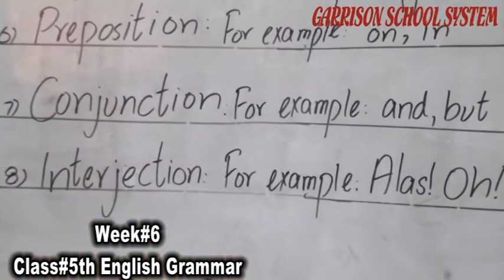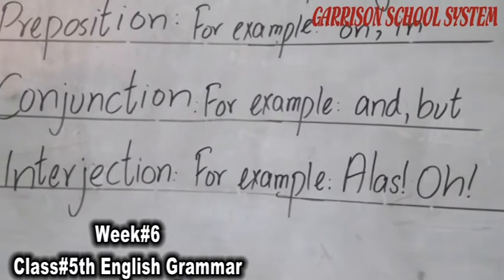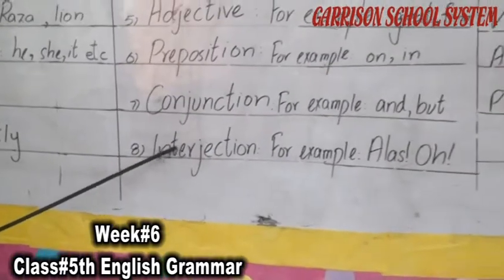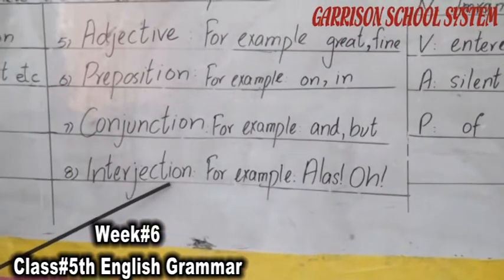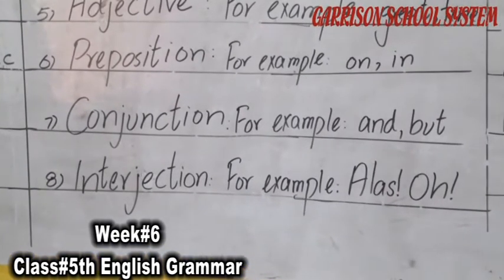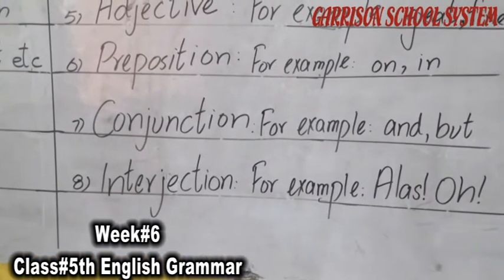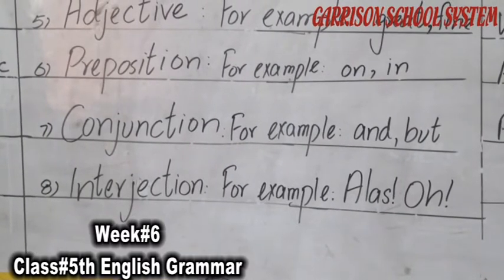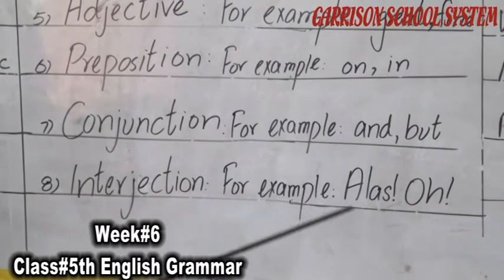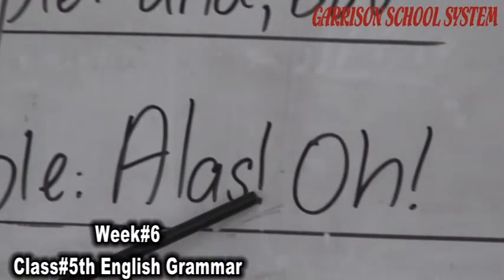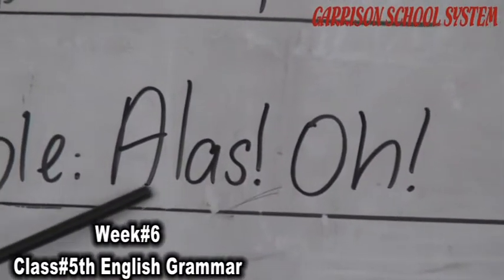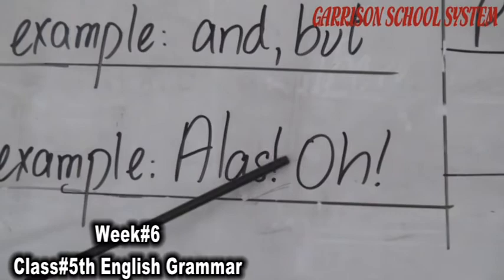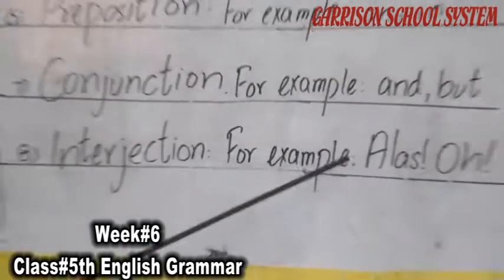Then comes the eighth and last part of speech, that is interjection. Interjection is a word or sound which shows feeling or emotion. We use an exclamation mark at the end of any interjection word.